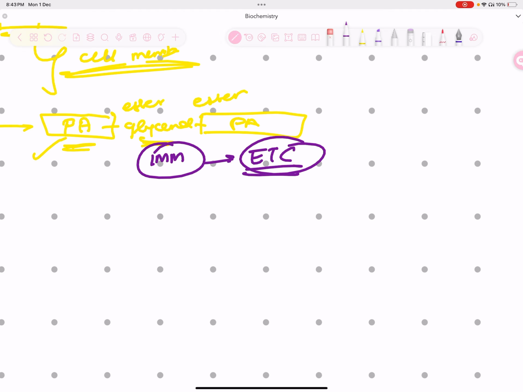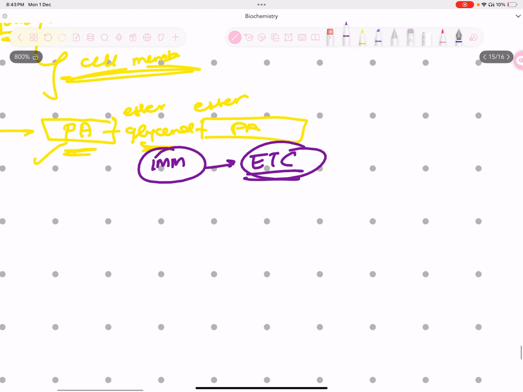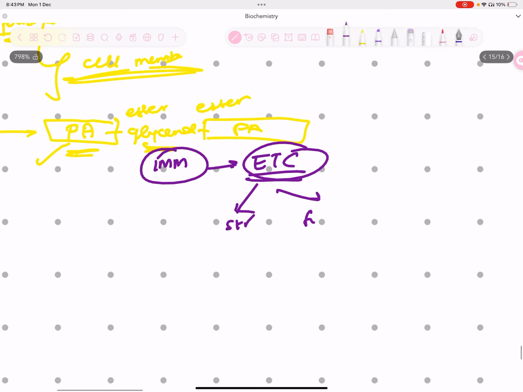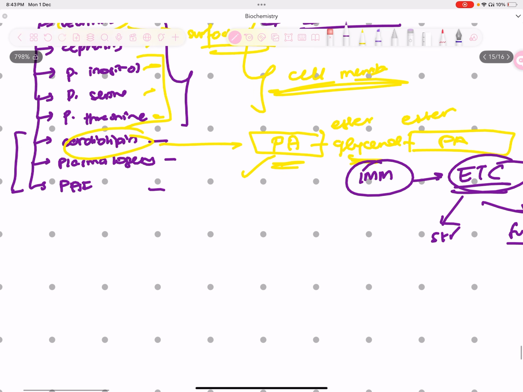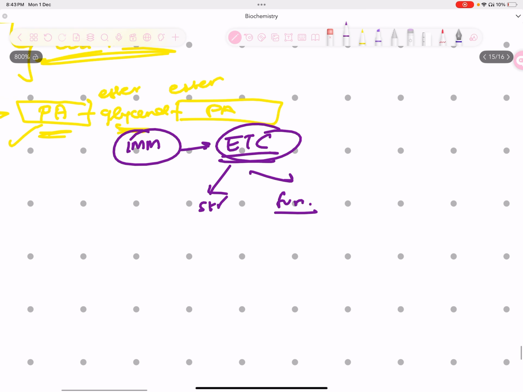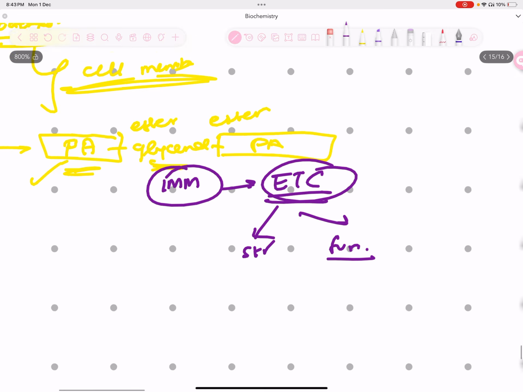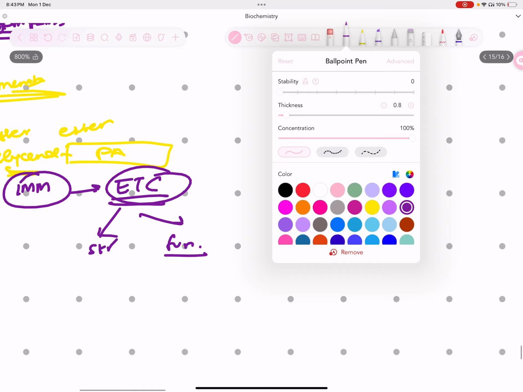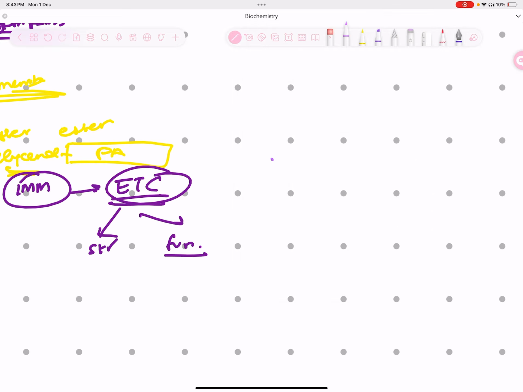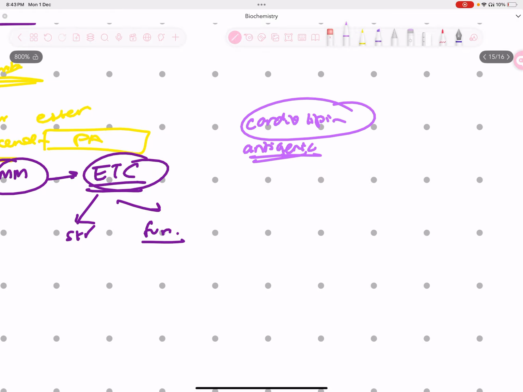So cardiolipin has a major role in maintaining the structure and function of the respiratory complexes, which are part of the electron transport chain. This is a very important feature of cardiolipin. Now, there's another very important thing about it in regard to its clinical correlation: it has antigenic property. Again, cardiolipin has antigenic property. Now, what do we mean by that?